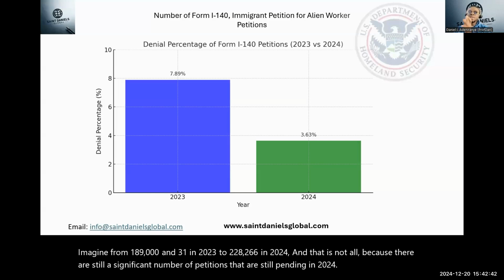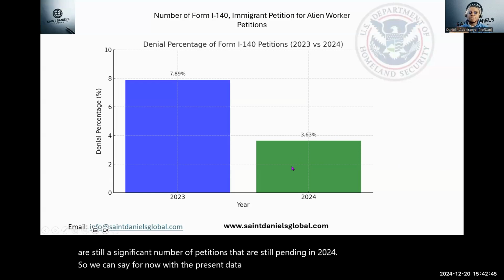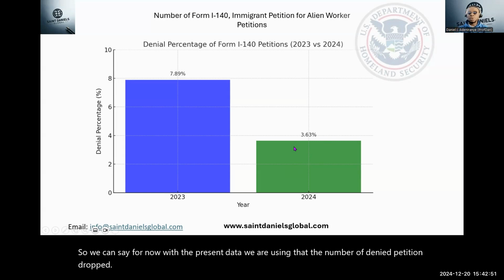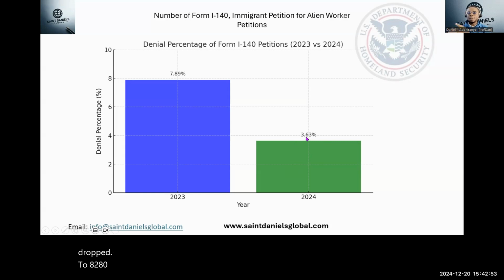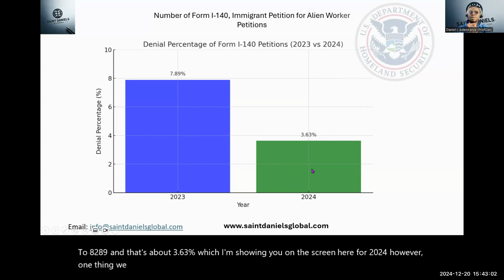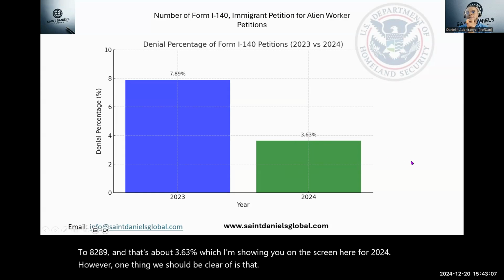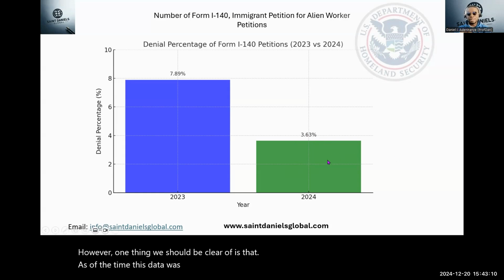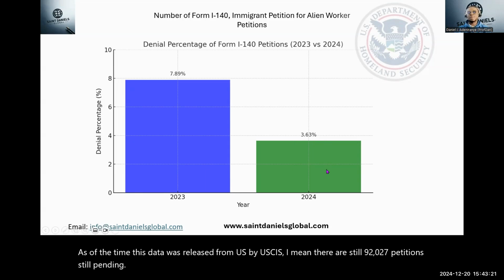So we can say, well, for now, with the present data we are using, that the number of denied petitions dropped to 8,289. And that's about 3.63%, which I'm showing you on the screen here for 2024. However, one thing we should be clear of is that as of the time this data was released by USCIS, there are still 92,027 petitions still pending for 2024.